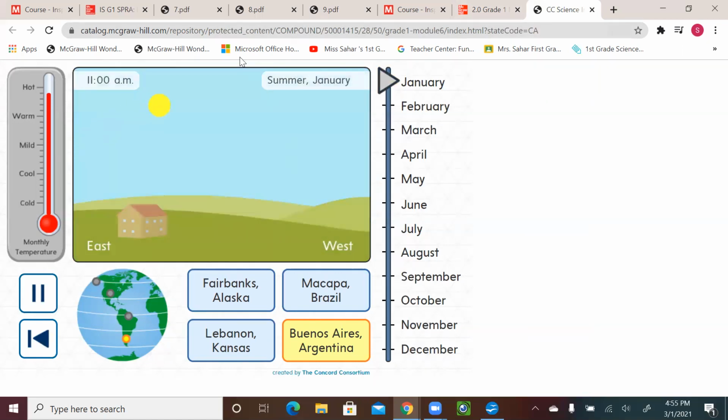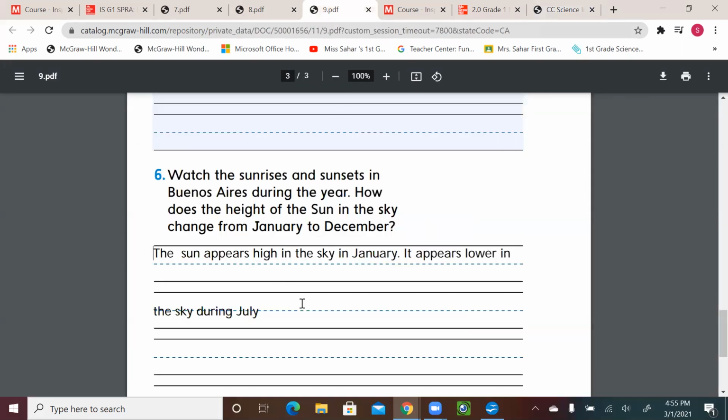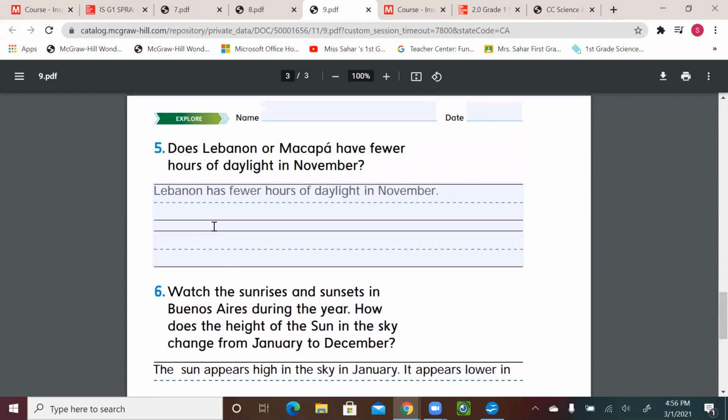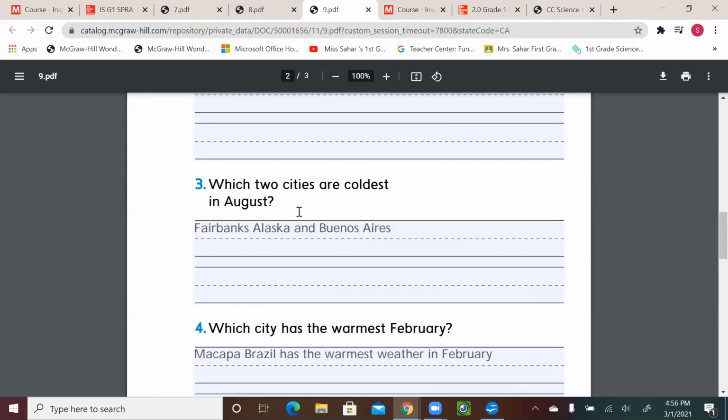All right. So this is what we have here. Because also we know that different parts of the world have different weather at the same time. So we saw different weather in different places like Alaska over here.